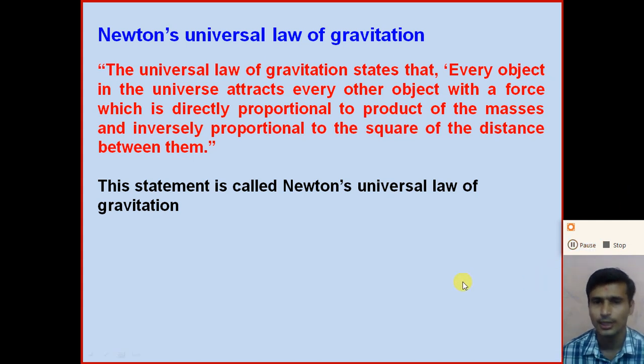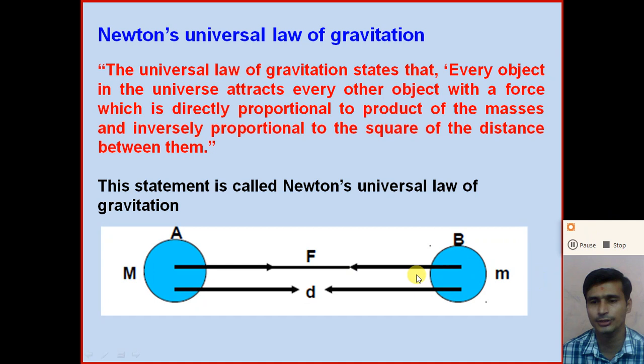Now, according to this law, how can we calculate the gravitational force between two objects? Let us consider two objects, object A having a mass capital M and object B having a mass small m, separated by a distance d.